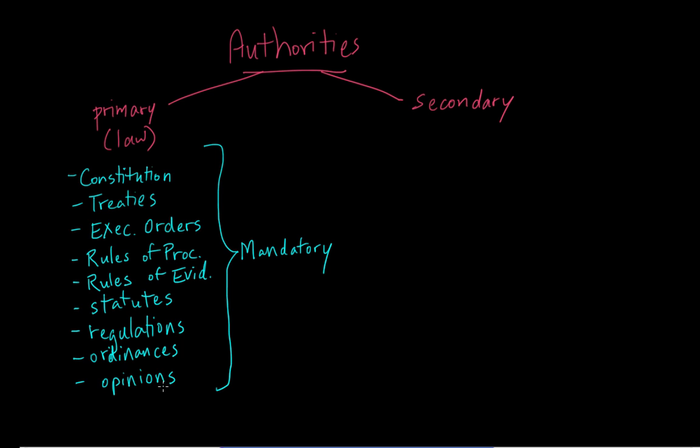These are the opinions of the courts that rule on cases. We sometimes call this case law or common law. And again, all of these, including case law, these are the law. And so they are mandatory. They are binding, assuming, again, that you're in a jurisdiction that these apply to. All right, so this is binding authority.